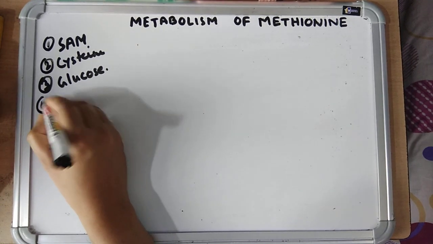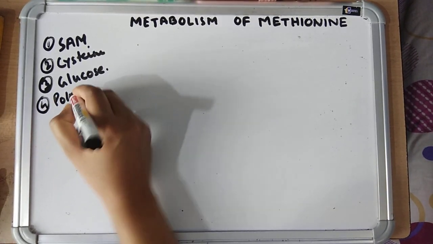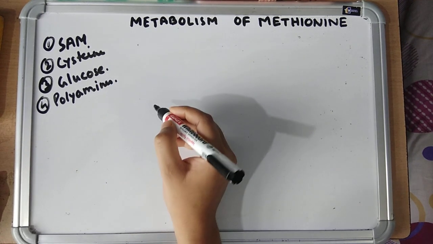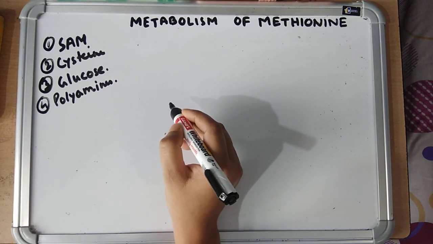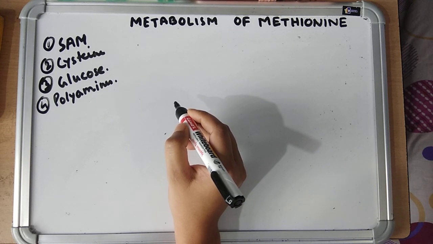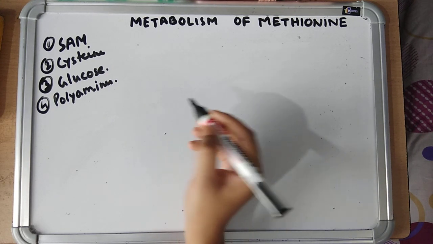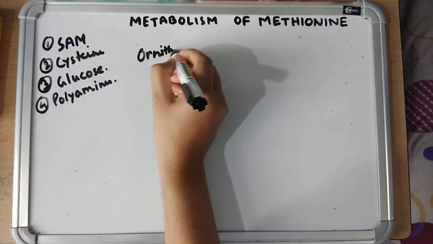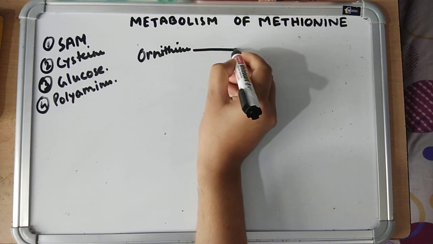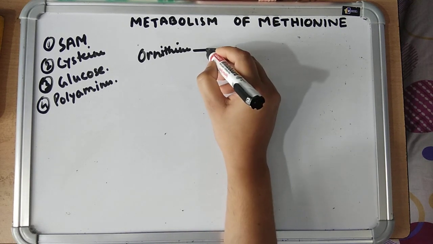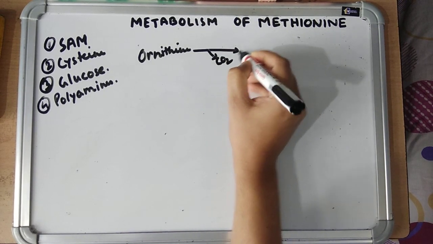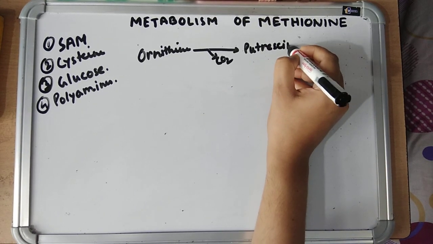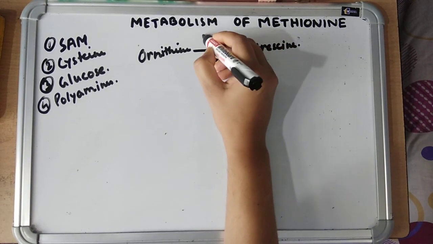Next is synthesis of polyamines like spermine and spermidine, which are required for cell growth and proliferation, nucleic acid synthesis, stabilization of DNA and cell structure. First, ornithine is decarboxylated to form putrescine by ornithine decarboxylase.